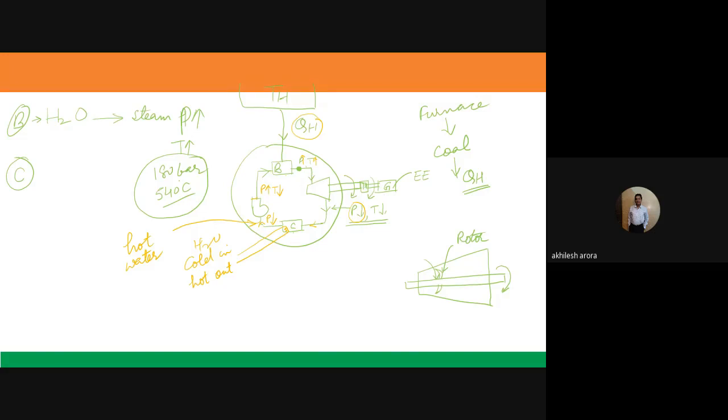And what is happening in this condenser? What is this cold water doing actually? This cold water is nothing but the heat which has been rejected. This is the heat which is rejected to this cold water. You can say that this is a river adjoining this power plant, and the power plant is taking water from this river for cooling the steam into water. Is it clear?